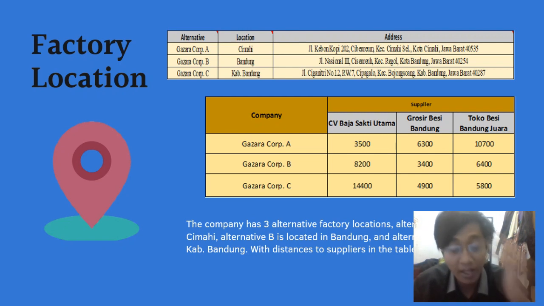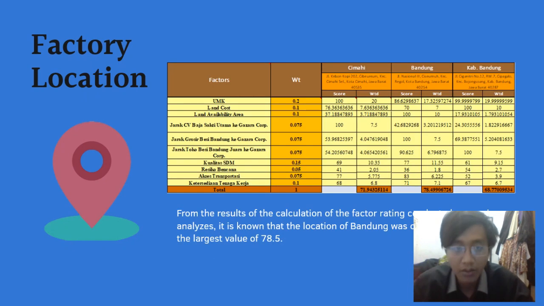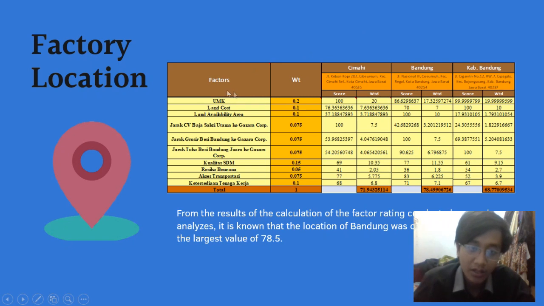The address of alternative A is Jalan Kebun Kopi 202, Ciberem, Kecamatan Cimahi Selatan, Kota Cimahi, Jawa Barat. Alternative B is in Bandung, at Jalan Nasional 3, Cisereh, Kecamatan Regol, Kota Bandung, Jawa Barat, or we can say it's Soekarno-Hatta Street. And alternative C is at Jalan Ciganitri number 12, Cipagalo, Kecamatan Bojongsoang, Kabupaten Bandung.